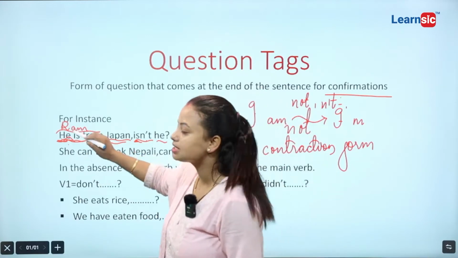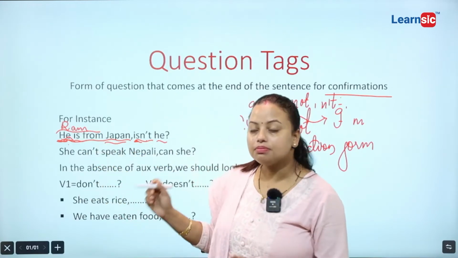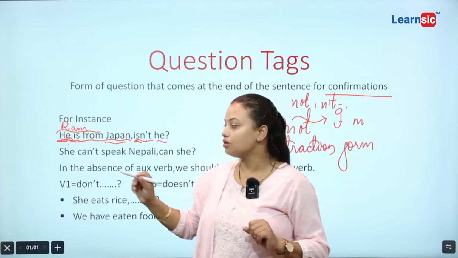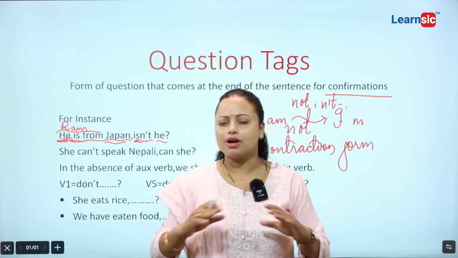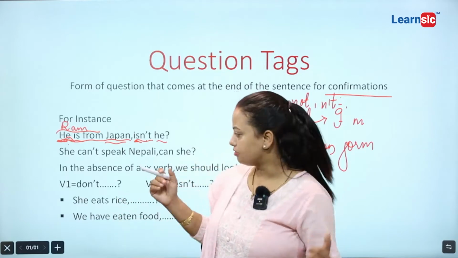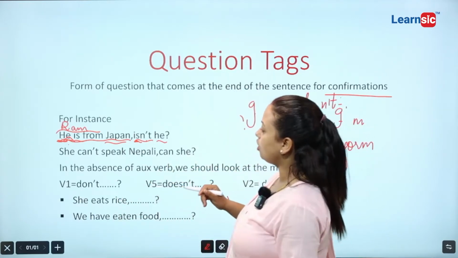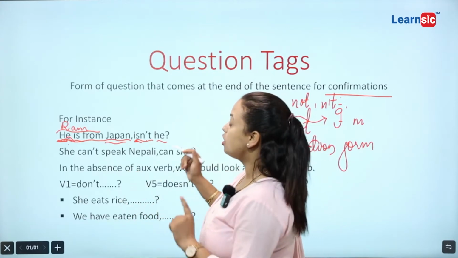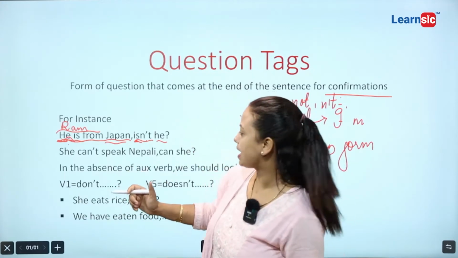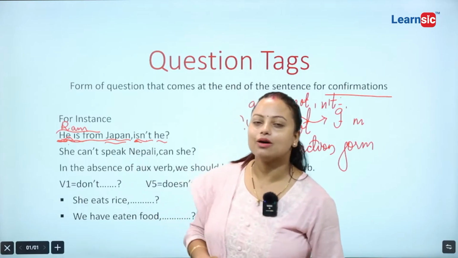If there is Sita, Gita, Rita, whatever the female name, then here also the same formula we apply, that is, we write the pronoun.